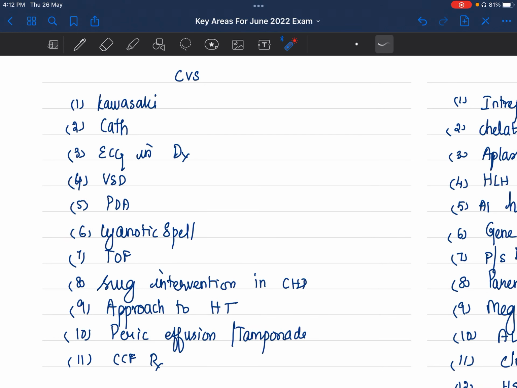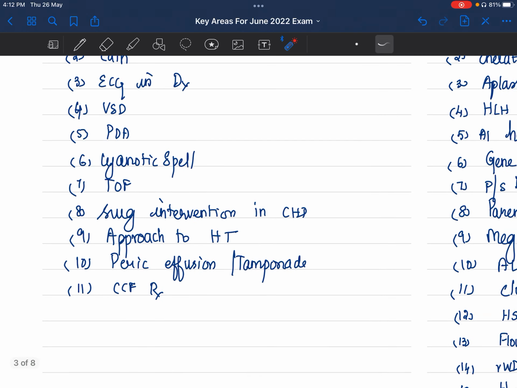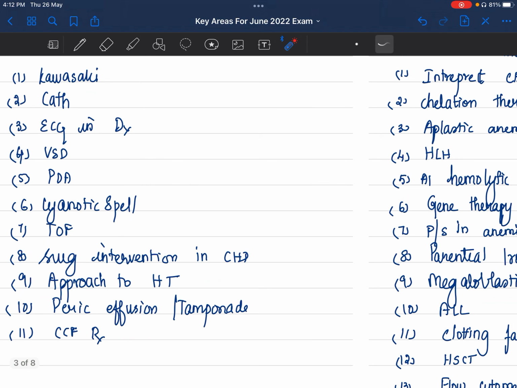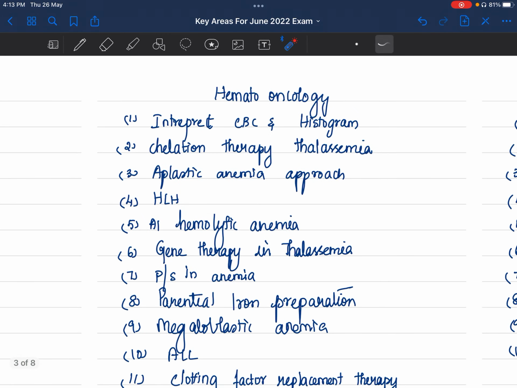TOF, cyanotic spell, standard question. Timing of surgical intervention in congenital heart disease is something that they can ask. Okay, approach to hypertension, pericardial effusion or tamponade, congestive cardiac failure treatment. They're very standard ones. The difficult things that you will find are catheterization, your ECG and diagnosis. Otherwise, rest everything I think you'll be able to answer.